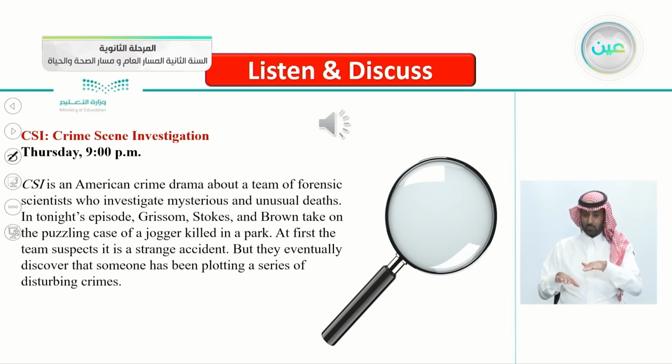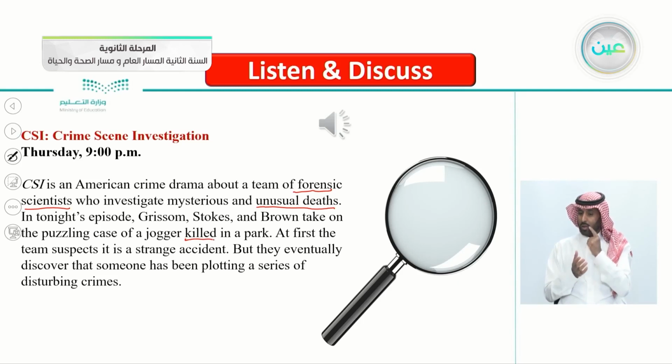So the TV show here is CSI, which is an acronym, of course, for Crime Scene Investigation. CSI is an American crime drama about a team of forensic scientists. Who are forensic scientists? They are the people or the scientists who investigate unusual deaths. In tonight's episode, Grissom, Stokes, and Brown take on a puzzling case of a jogger killed.